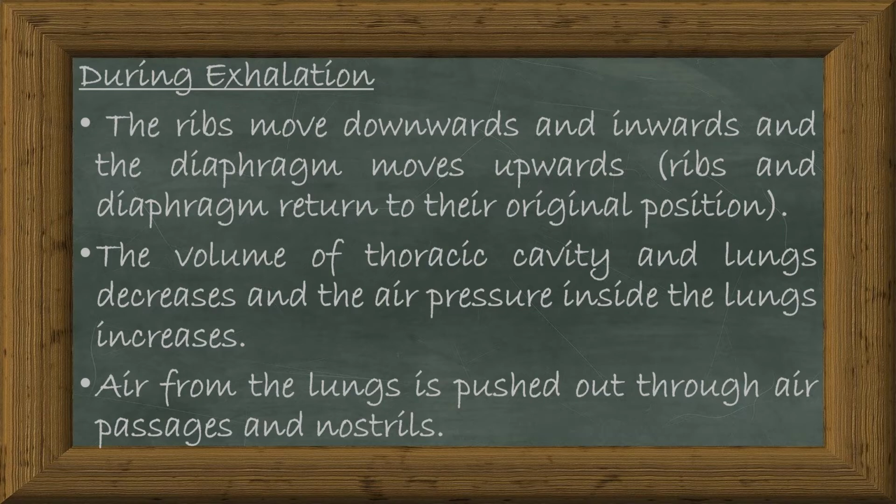During exhalation, the ribs move downwards and inwards and the diaphragm moves upwards. Ribs and diaphragm return to their original position. The volume of thoracic cavity and lungs decreases and the air pressure inside the lungs increases. Air from the lungs is pushed out through air passages and nostrils.